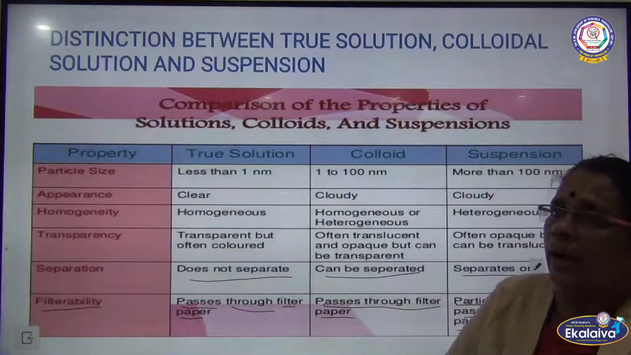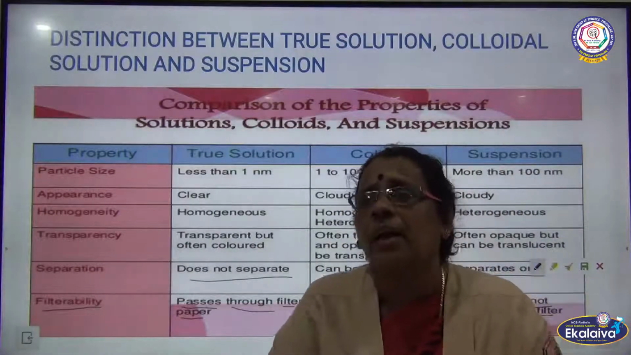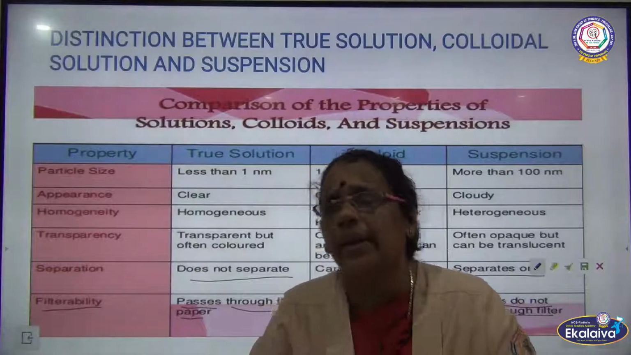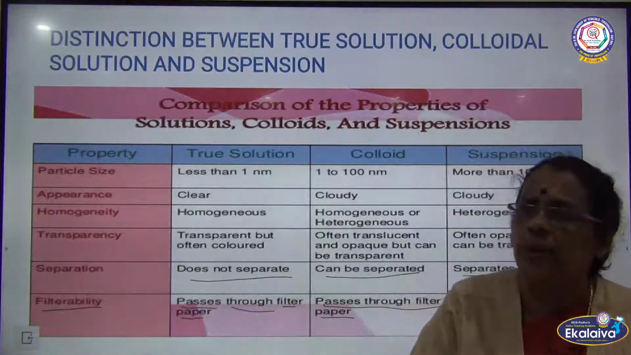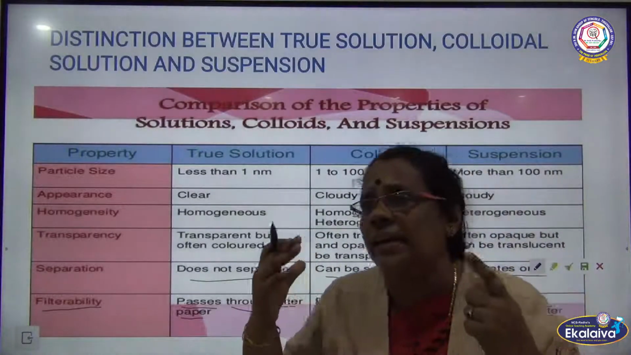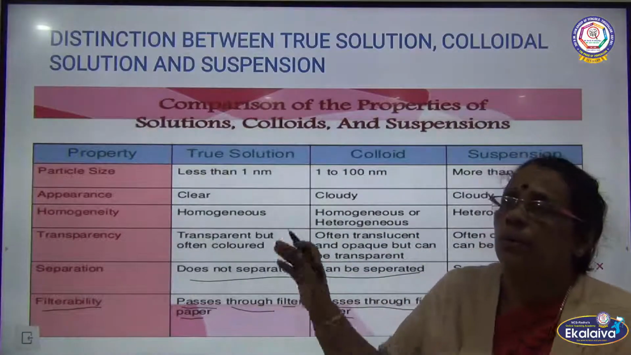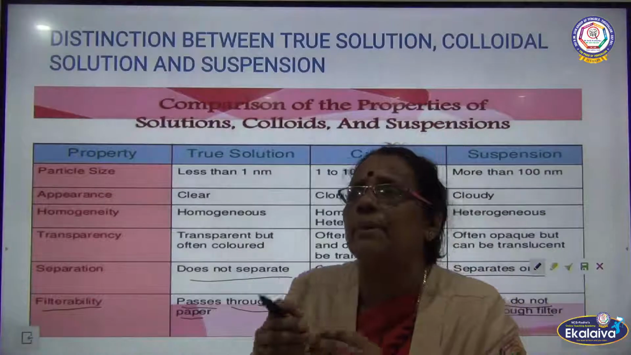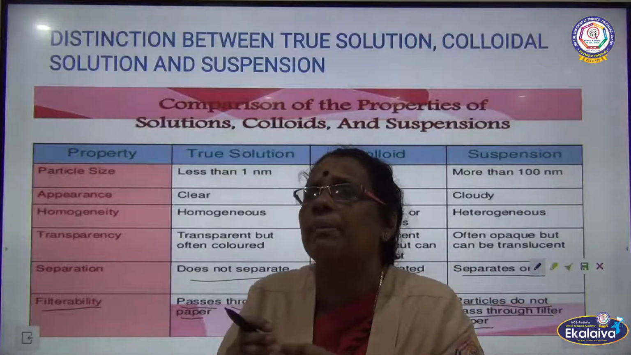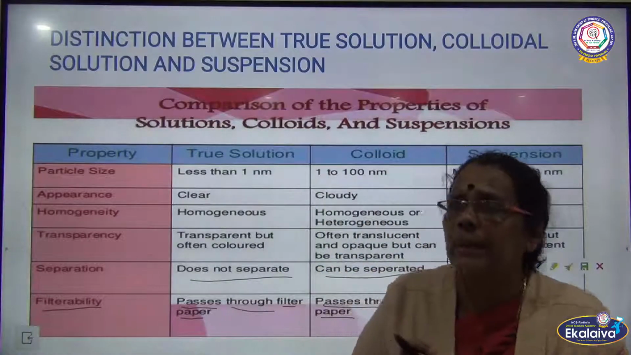In case of suspension, where the size of the particle is greater, they are often referred to as opaque solution, where the light will not pass through. And separation, I told you about the true solution: as the particles are completely miscible, solute and solvent are completely miscible, so it cannot be separated.